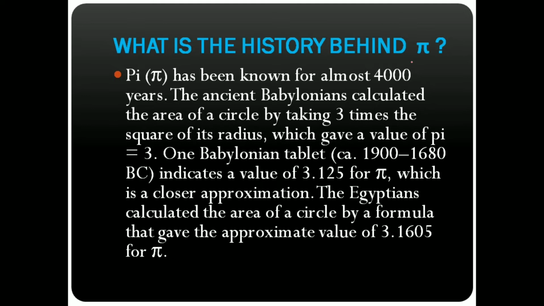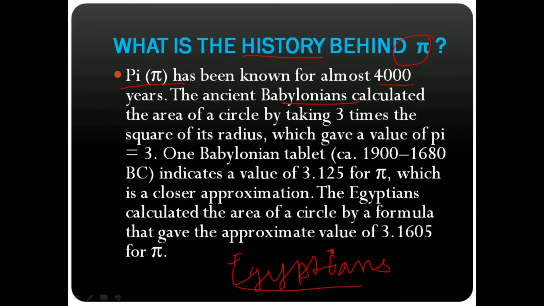Now we have got to know what is pi and how the name pi comes. But do you know what is the history behind pi? Let's see. Pi has been known for almost 4,000 years. The ancient Babylonians and Egyptians, you know who are Egyptians? The people who live in Egypt are known as Egyptians.